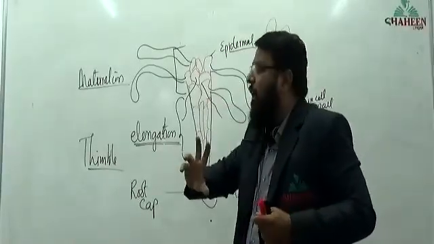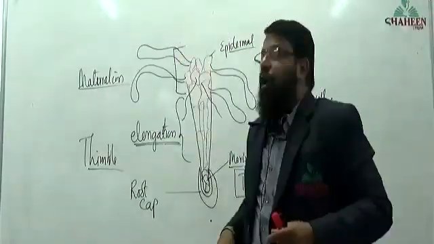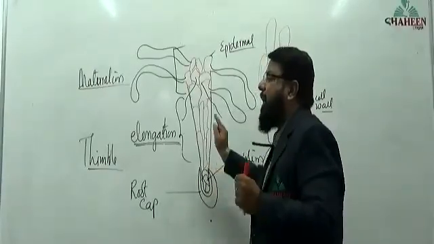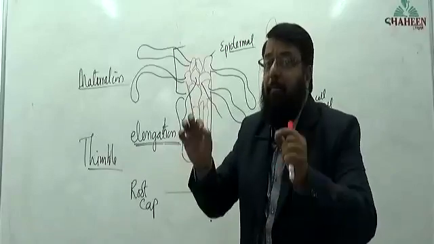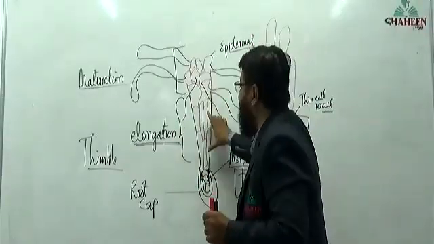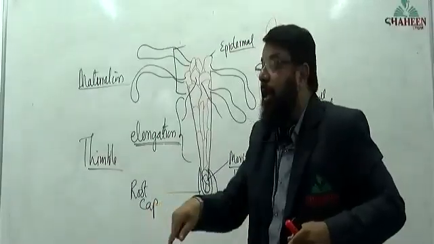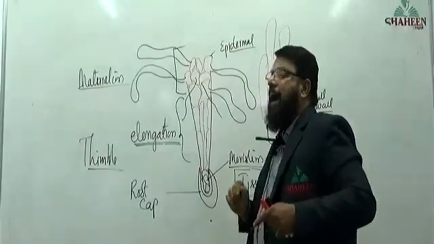The cells of the elongation region will show maximum elongation. Maximum growth of a root is due to elongation of cells. Elongated cells are produced from meristematic tissue.